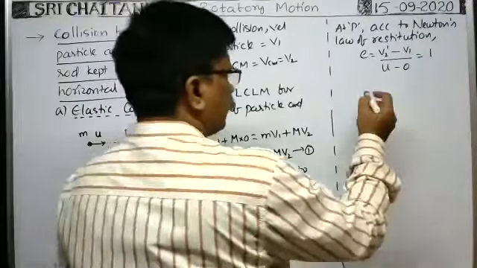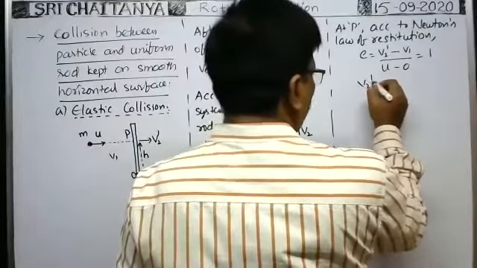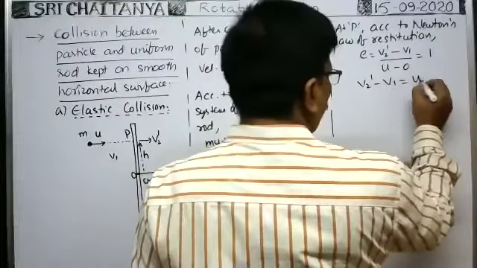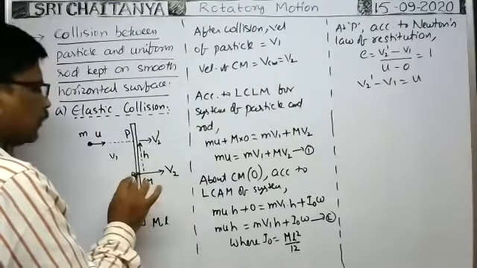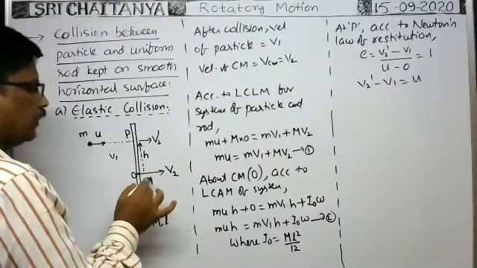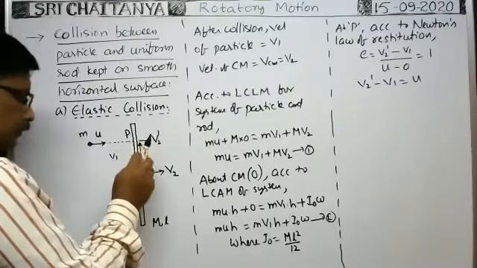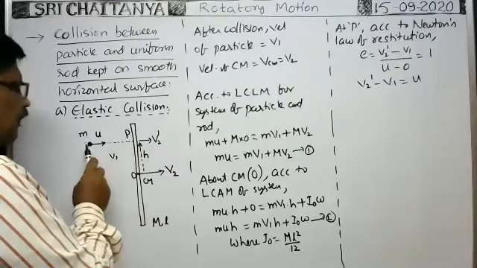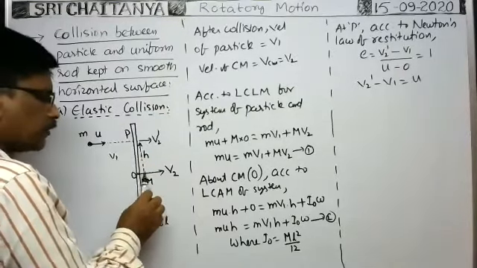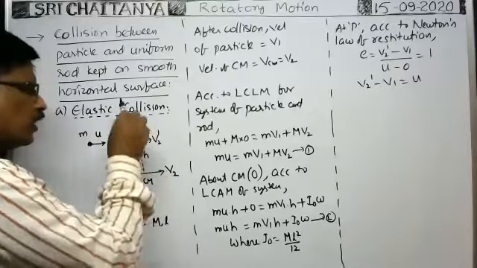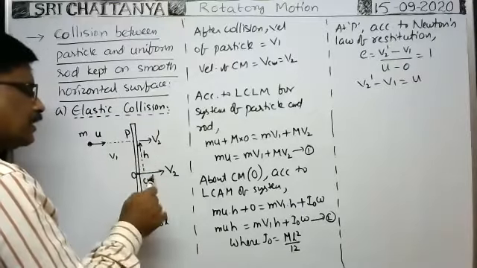Now from this formula, V2 dash minus V1 is equal to U. What about V2 dash? If the velocity of the center of mass of the rod is equal to VCM, whenever the particle makes the collision with the rod, the center of mass velocity VCM is in this direction. So each and every particle in the rod has the same velocity.